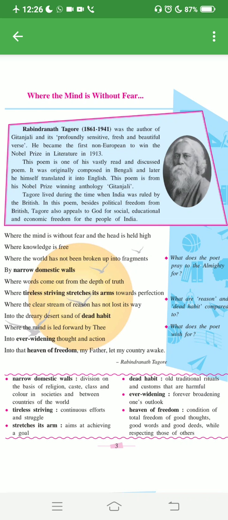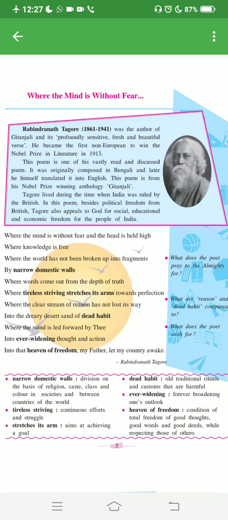So I'll read the poem. Where the mind is without fear and the head is held high, where the knowledge is free, where the world has not been broken up into fragments by narrow domestic walls, where words come out from the depth of truth, where tireless striving stretches its arms towards perfection, where the clear stream of reason has not lost its way into the dreary desert sand of dead habit, where the mind is led forward by thee into ever widening thought and action, into that heaven of freedom, my father, let my country awake.